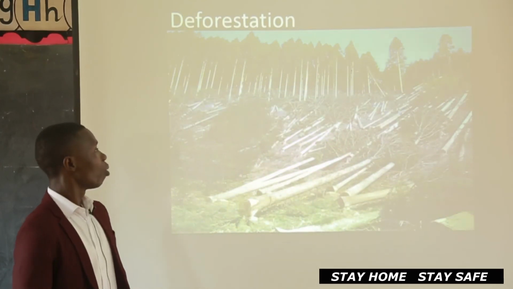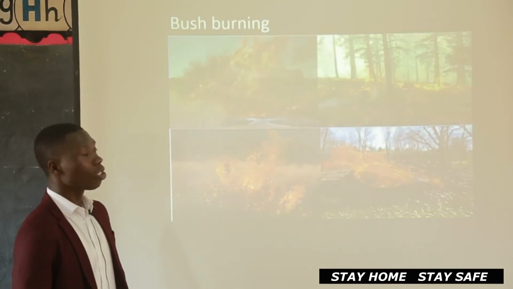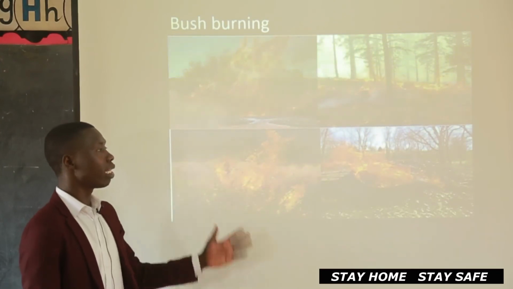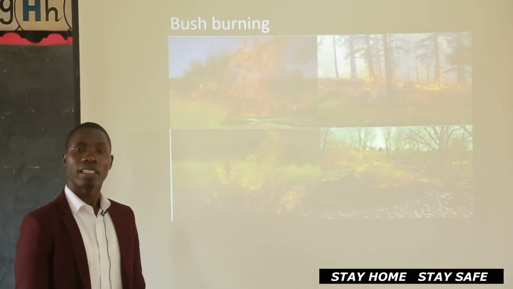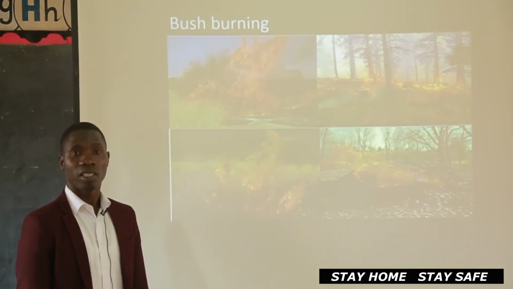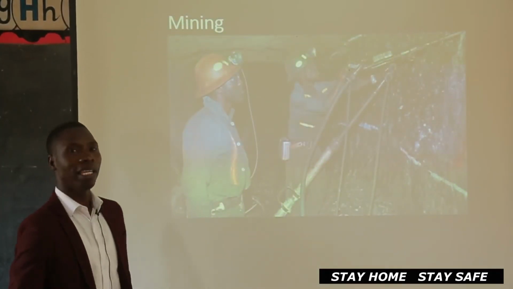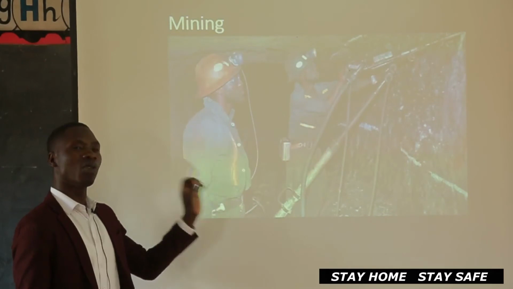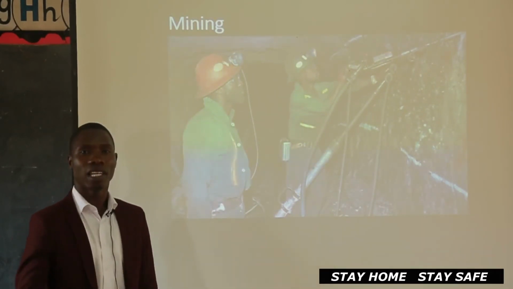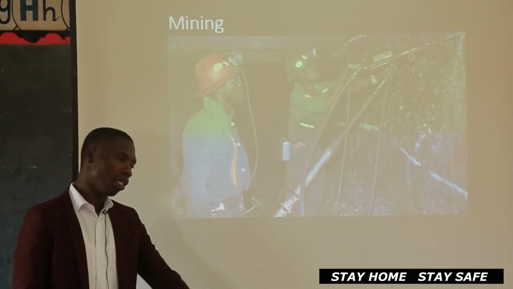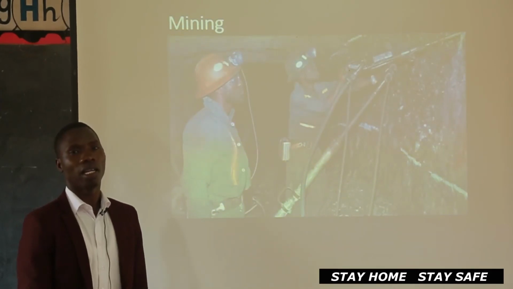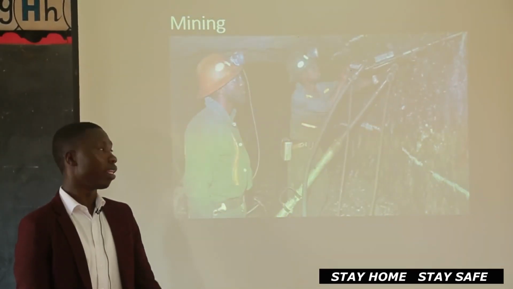Are we there? We also have the bush burning, where you find people burning the bushes. That is a bad human activity. It affects the vegetation. So my friends, we also have mining. Before you extract minerals from the ground, you first have to clear vegetation, then you can begin digging up the land to get the minerals.